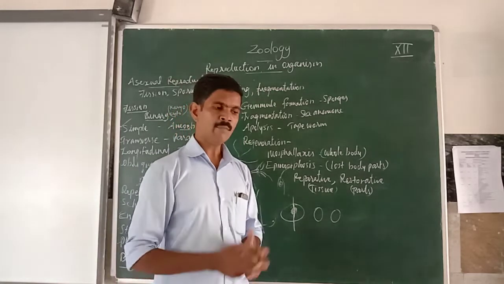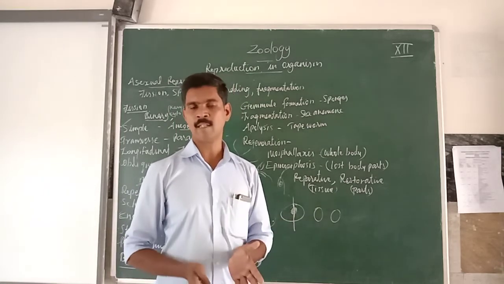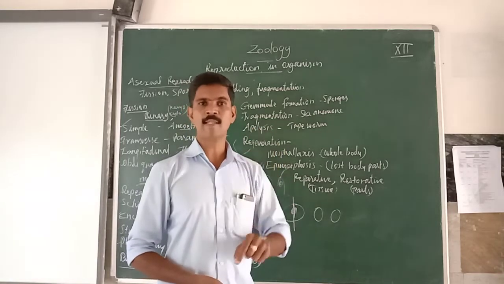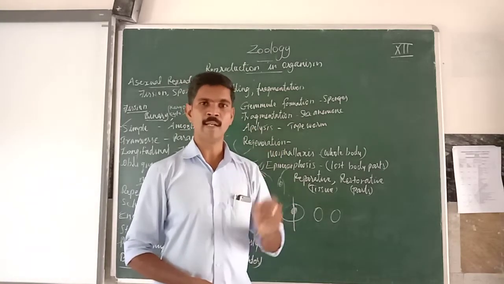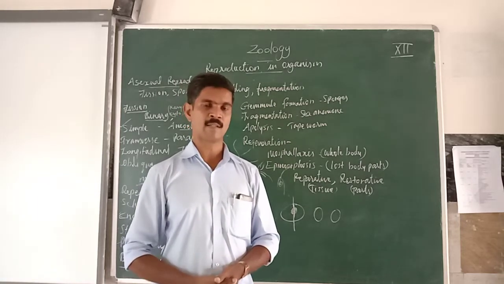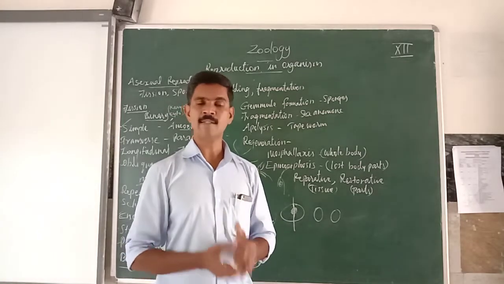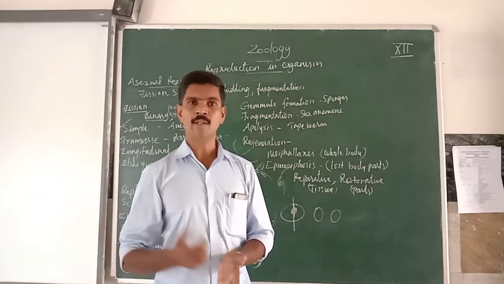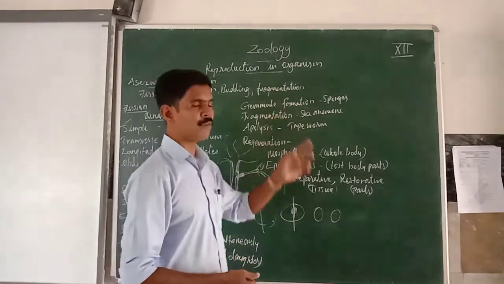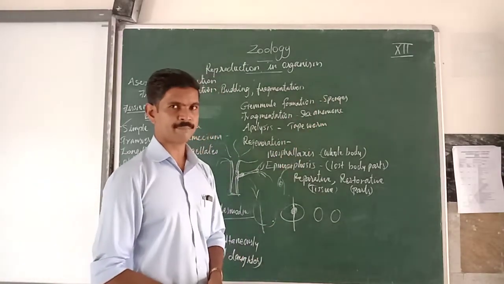When the conditions are not favorable, the sponges die. The sponges are destroyed, but the gemmules produced inside the body of the sponges are not destroyed. They can withstand unfavorable or unsuitable conditions. When the conditions are favorable, these gemmules develop into a new organism. So this type of asexual reproduction is called gemmule formation. We can see this type of asexual reproduction in sponges.